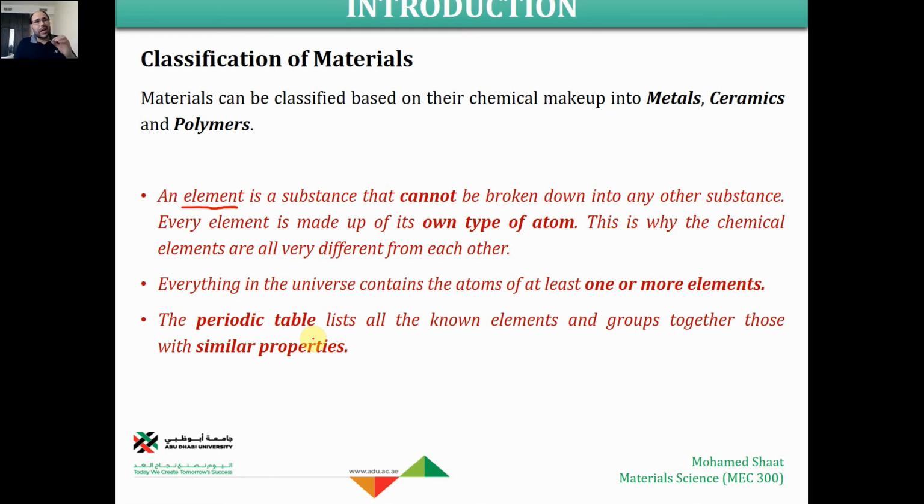This element could be considered like a pure material example. A pure thing that is composed of only one single kind of atom, with no other atom, right? So if there is another atom that is somehow embedded inside the atoms of the element, this is not going to be counted as an element, it will be counted as a chemical compound. This is from the chemical point of view. So this is why the chemical elements are all very different from each other. It means that in terms of chemistry, the element is a unique thing that cannot be broken down. It is just one form of a set of atoms that represents an element.